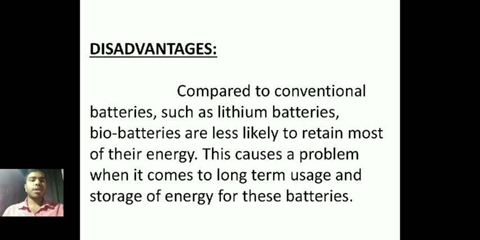Next, disadvantages. Compared to conventional batteries such as lithium batteries, biobatteries are less likely to retain most of their energy. This causes a problem when it comes to long-term usage and the storage of energy for these batteries.